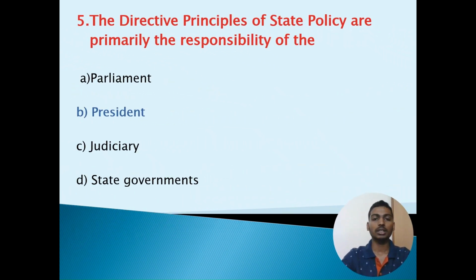Fifth question: The Directive Principles of State Policy are primarily the responsibility of the Option A, Parliament. Option B, President. Option C, Judiciary. Option D, State Government. The correct option is Option B, President.